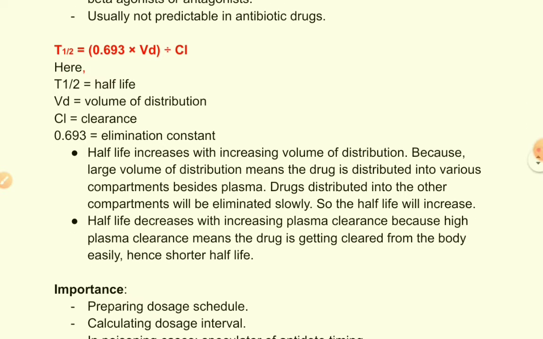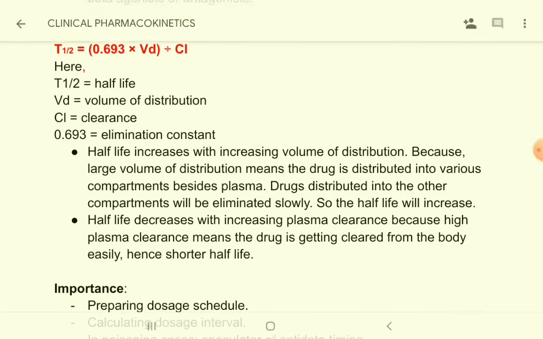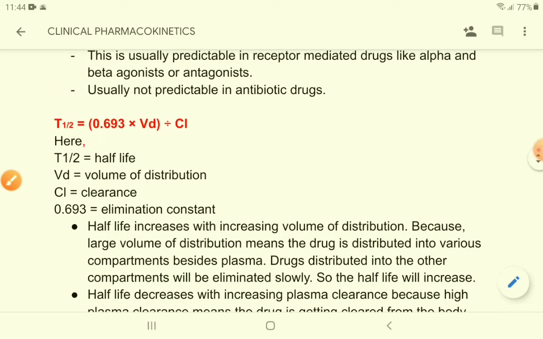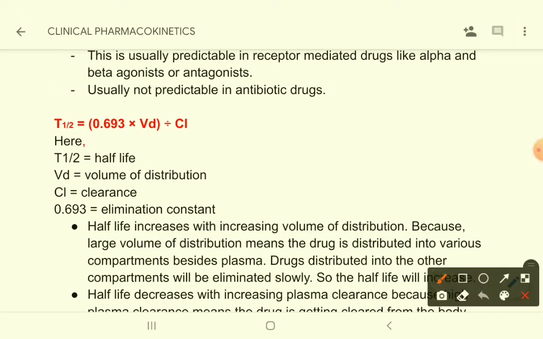Now come to the equation of half-life. You can see the equation of half-life here. The equation of half-life here is 0.693 into volume of distribution divided by clearance.